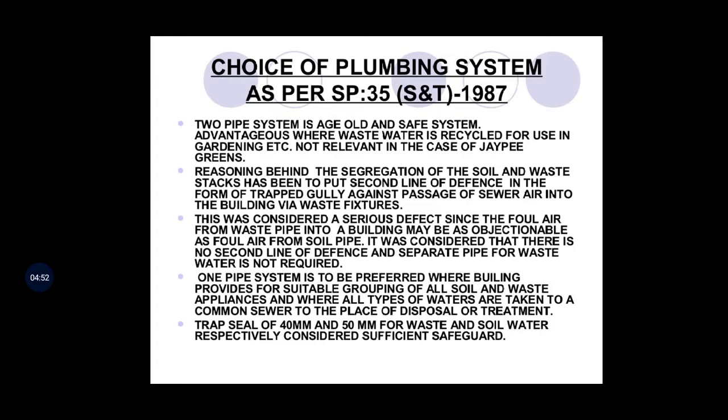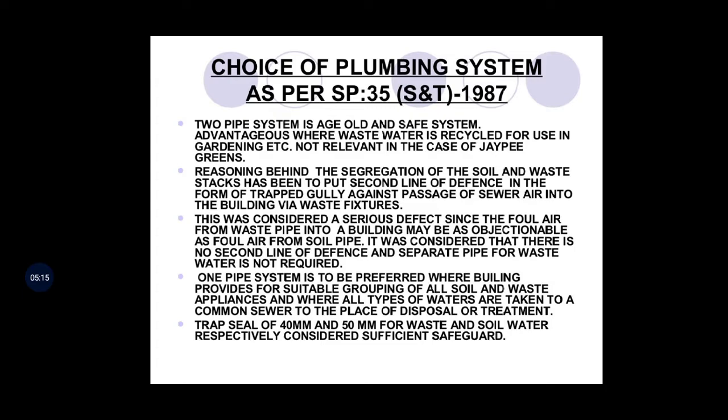That water can be recycled and reused for gardening purposes. But in one pipe system, where soil water is mixed, means waste water from WC is mixed with the bathroom water or wash basin water or kitchen water, so it is a little bit difficult for recycling.